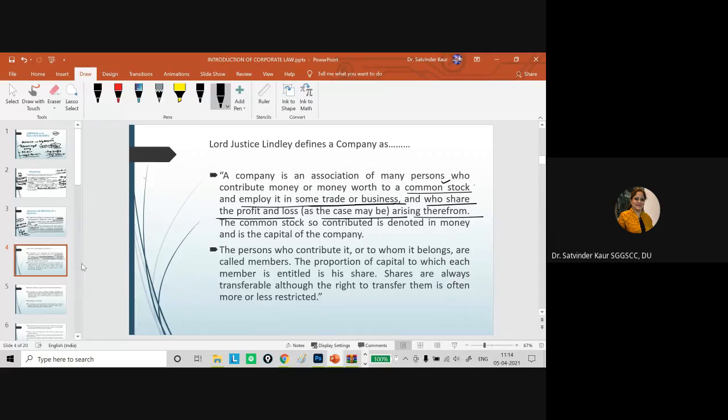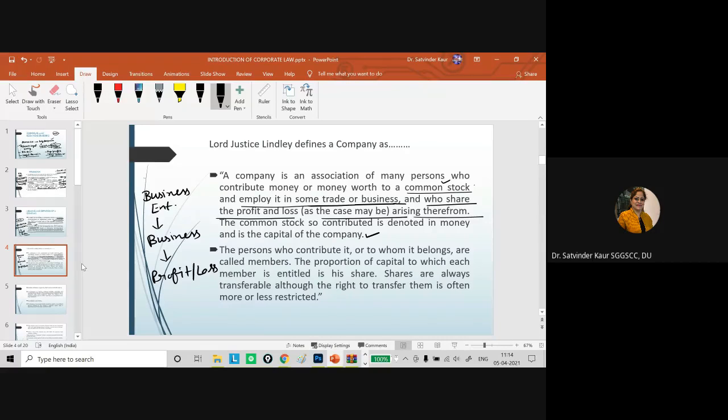It means that it is a form of business enterprise where the shareholders invest the money, and this business enterprise is run for a specific business, and whatever profit and loss will come, they are going to share the same, right?